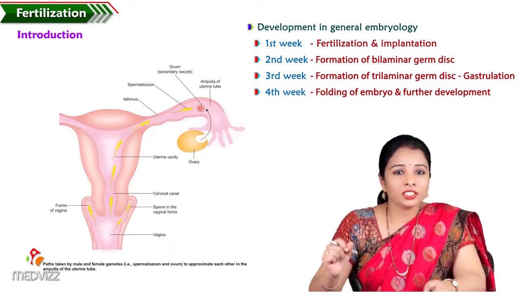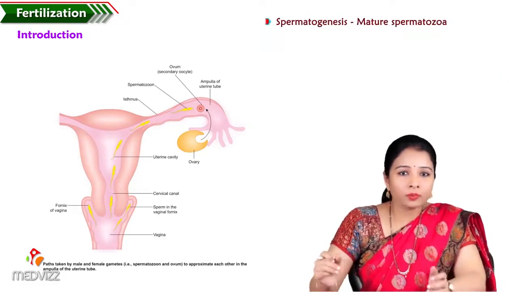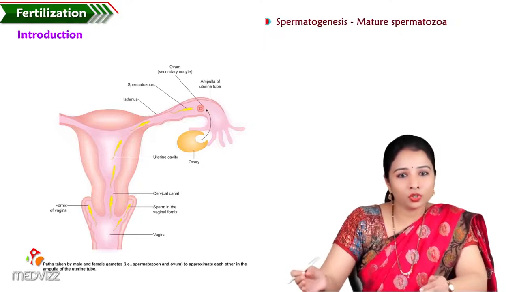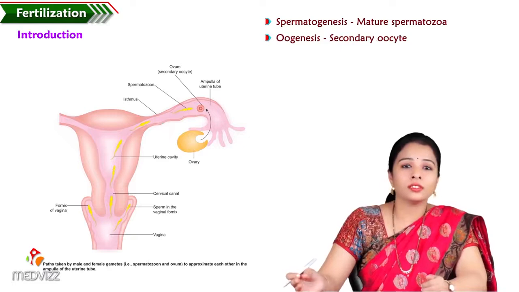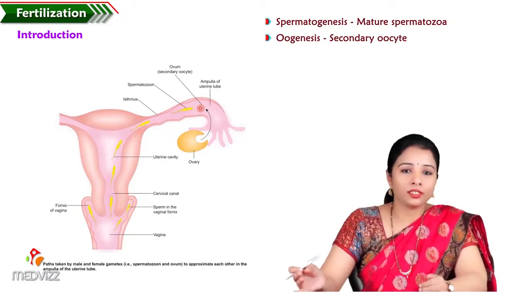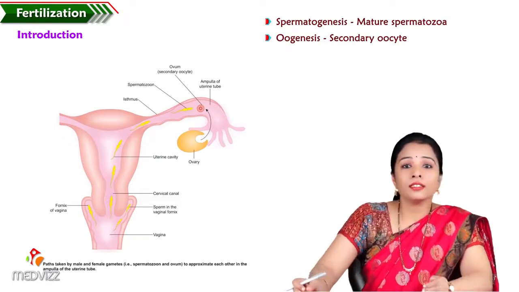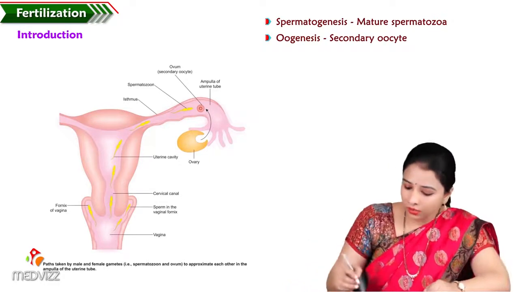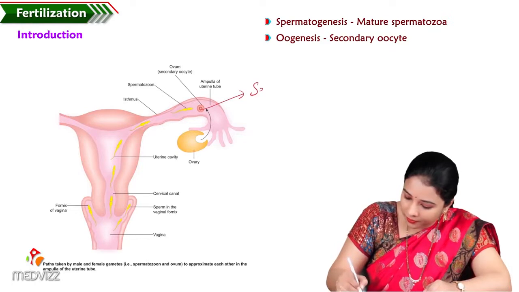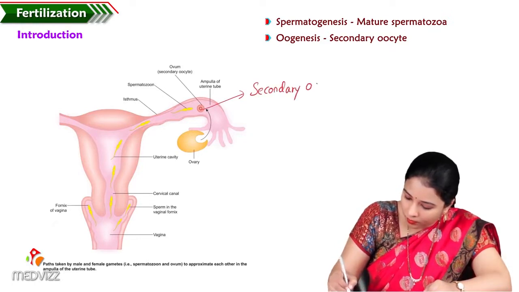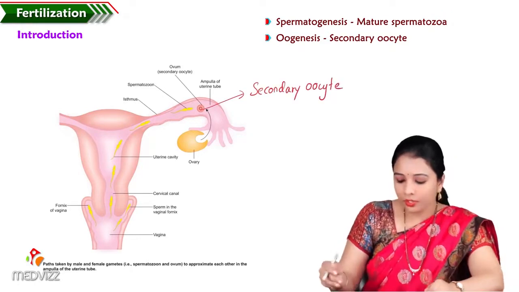At the end of spermatogenesis, we have a matured spermatozoa, and at the end of oogenesis, there will be an oocyte, the secondary oocyte. The stage we see here is the secondary oocyte.